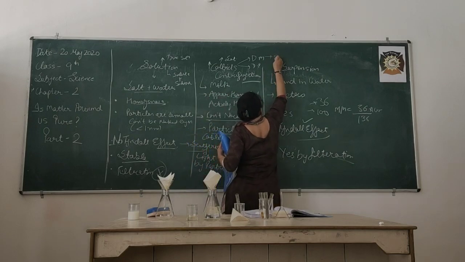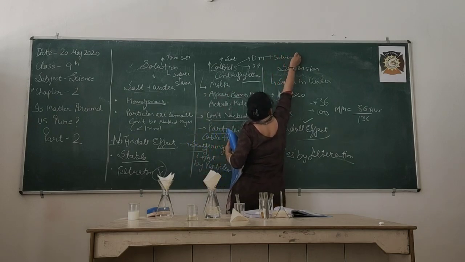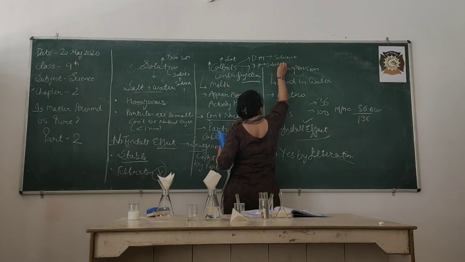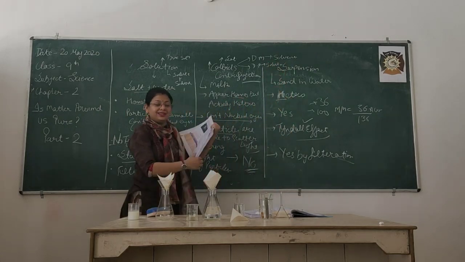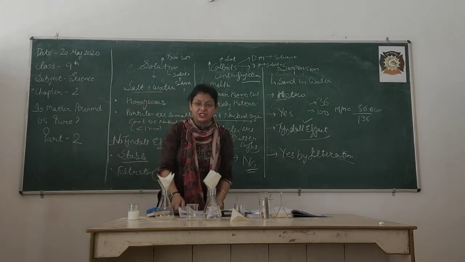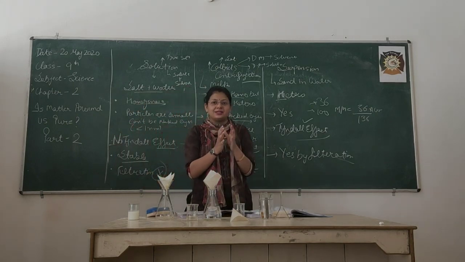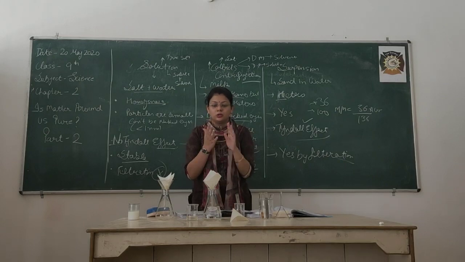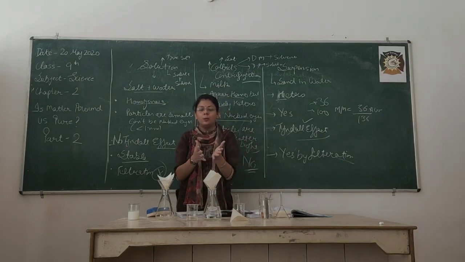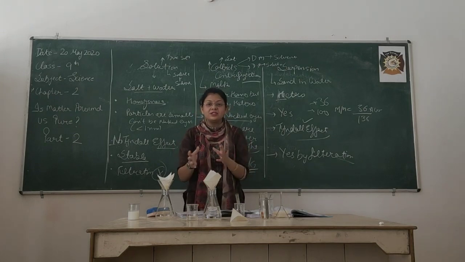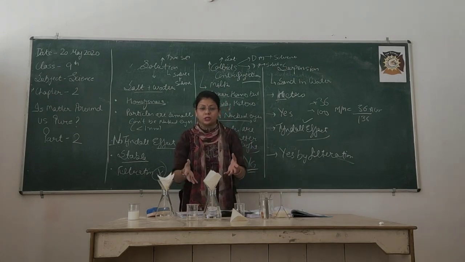Medium stands for solvent and phase stands for solute, okay.